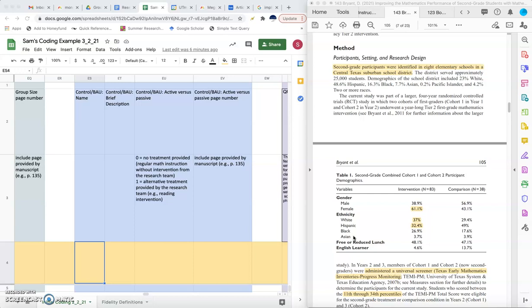I want you to go back and you can watch the other video, or really you're just going to watch the how to code for treatment number 1 video, because it's the same no matter how many treatments you have. We copy the same information. But if you have a business as usual group, what that's going to look like is a group of students who don't receive any math intervention from the research team. Usually they're called a control group or a comparison group, or sometimes they are labeled the business as usual BAU